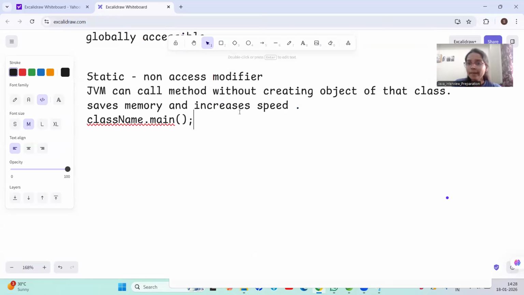Void means void, it is a return type. First of all, void is one return type.